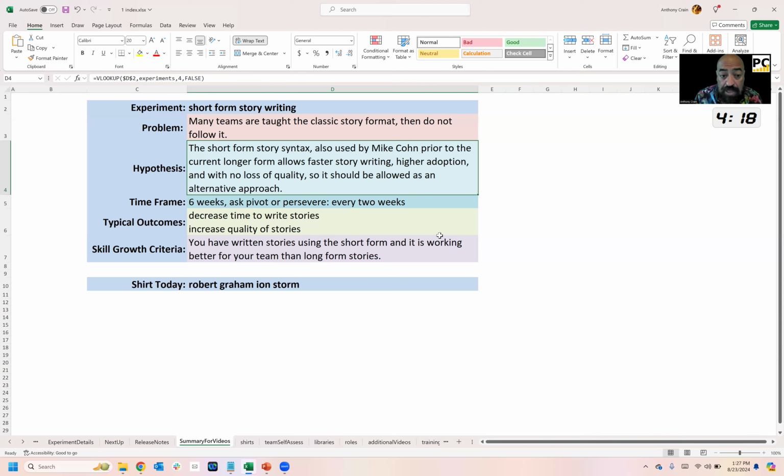So anyway, if we try this experiment with short form, we believe you'll decrease the time to write your stories and that you'll increase quality of stories because they'll actually be well written. They'll actually follow the syntax. And to get the skill growth on this one, you've actually written the short form stories and your team actually thinks they're better.